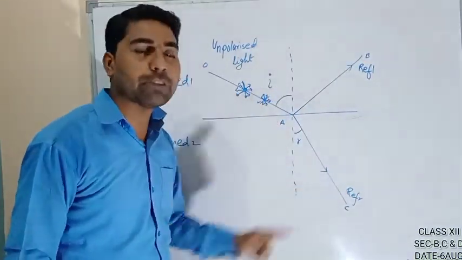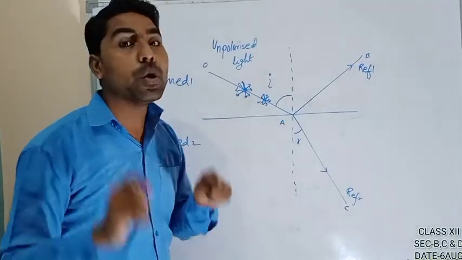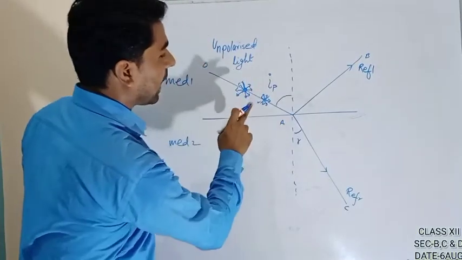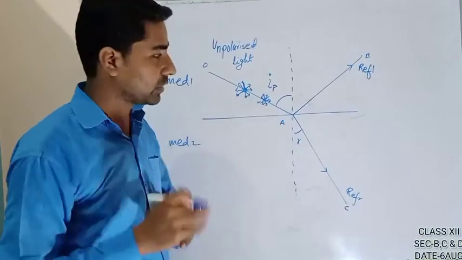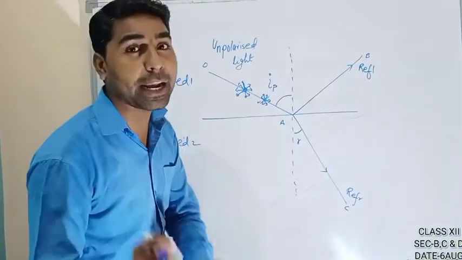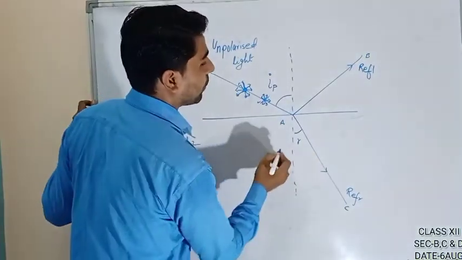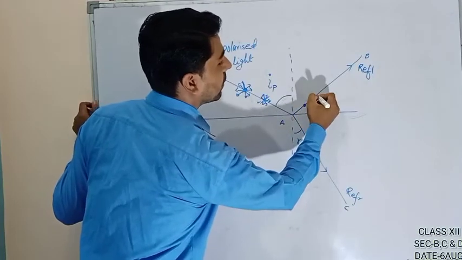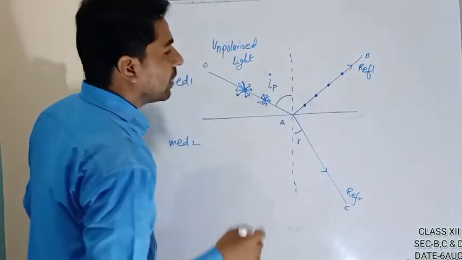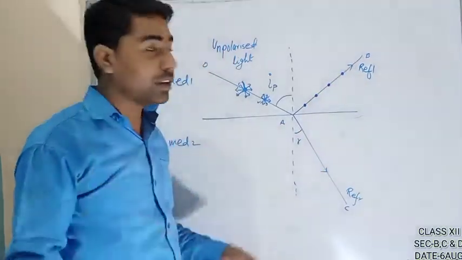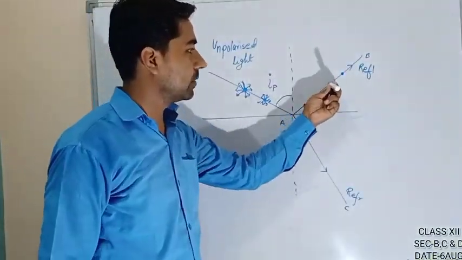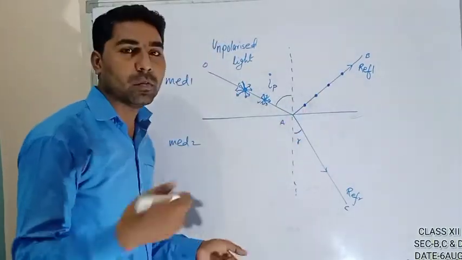At that time, that particular angle is known as the polarizing angle or Brewster's angle. Remember this, I am naming it and the symbol is iP. This angle will be known as the polarizing angle or Brewster angle, and this will be completely polarized, meaning plane polarized light. So how to draw plane polarized light? With the dot or a straight line. If you remember the representation, the dot represents that the vibration is perpendicular to the plane of paper, like this.